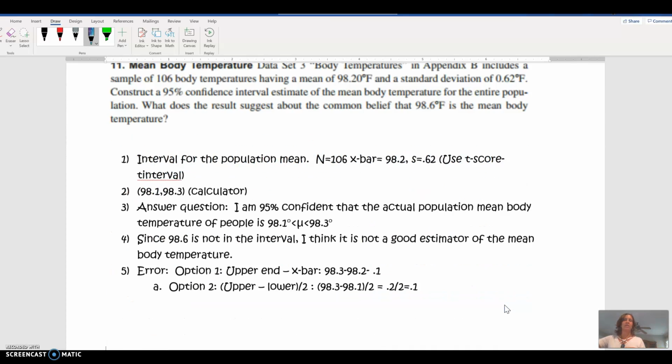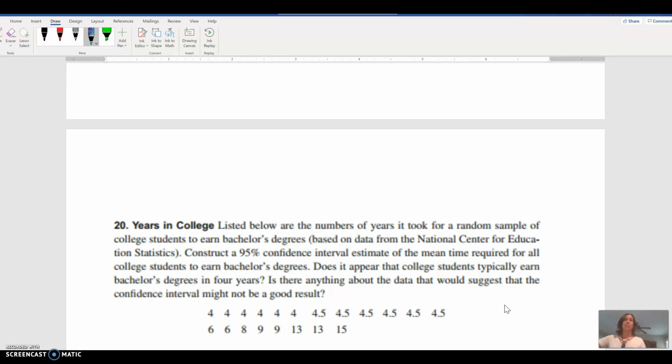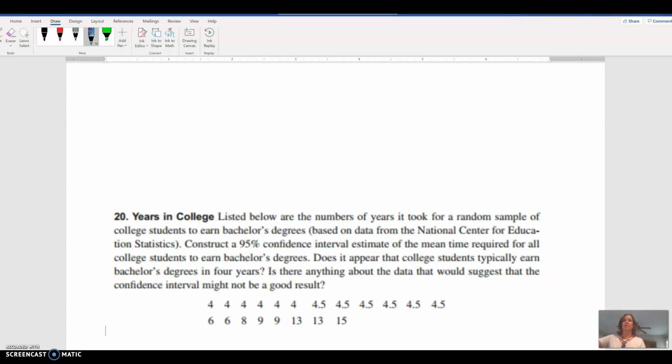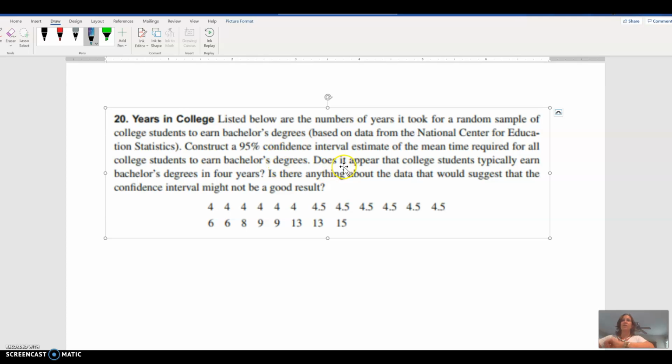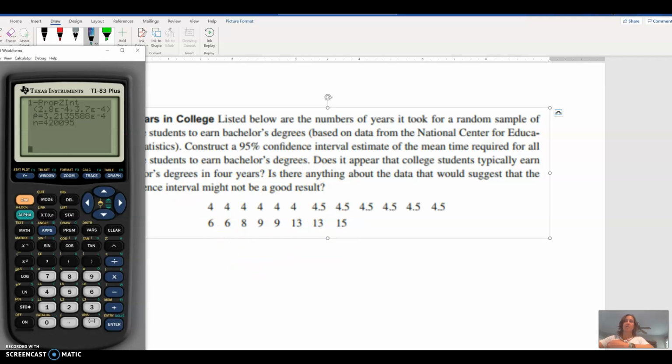because we did actually do it in class, is number 20. So to review for something like number 20, and now they're asking us to find the mean. So how do we know the difference between what we just did? It tells me. It says here, construct a 95% confidence interval for the mean time required. It's also not giving me a proportion. It's giving me a list of data. I am not going to find the mean the hard way. I'm going to put it into my calculator.